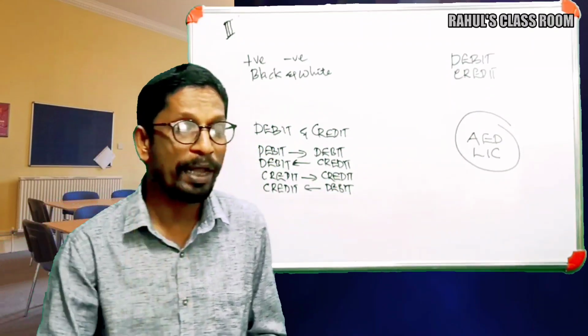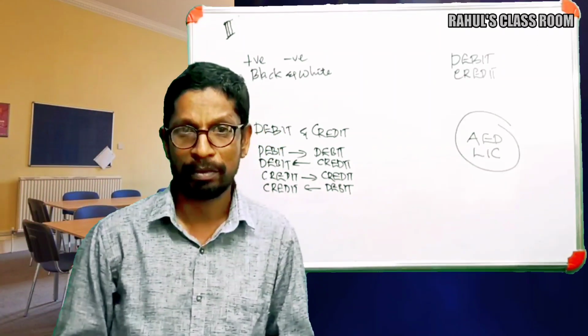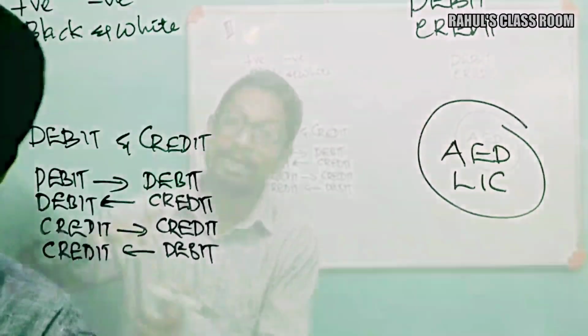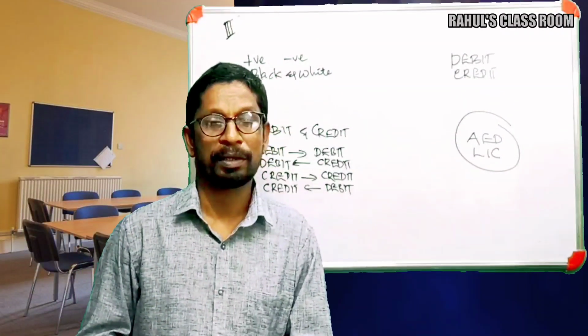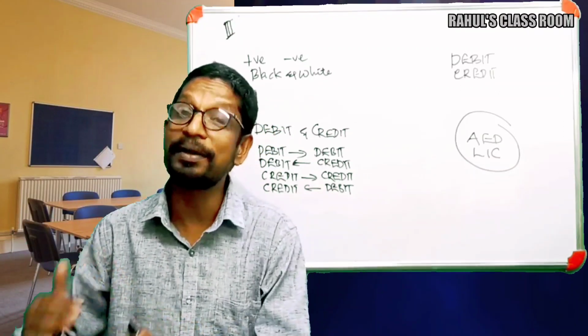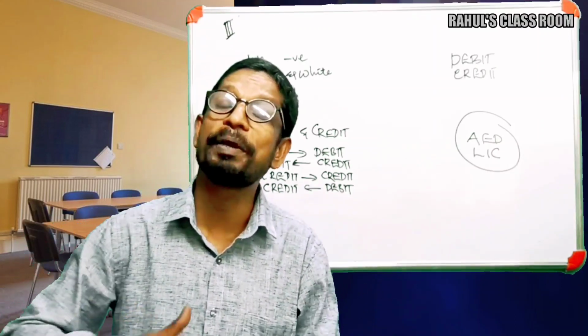Okay, so when a debit item is increasing, it should be debited further. When a credit item is increasing, it has to be credited again. When a debit item is reducing, it should be credited. When a credit item is reducing, it should be debited.